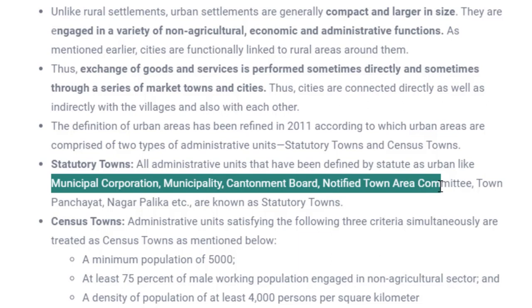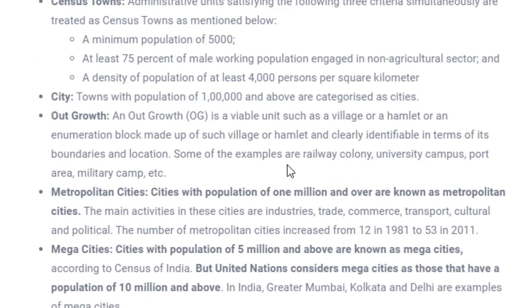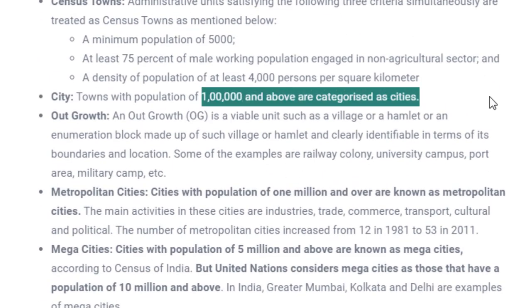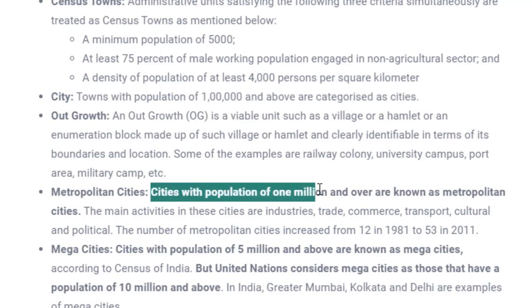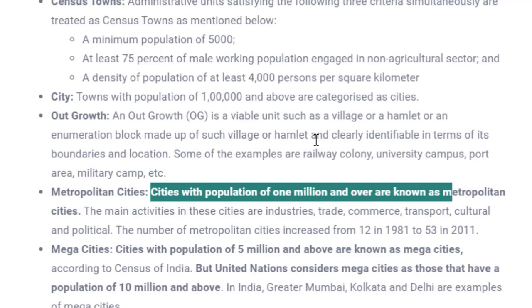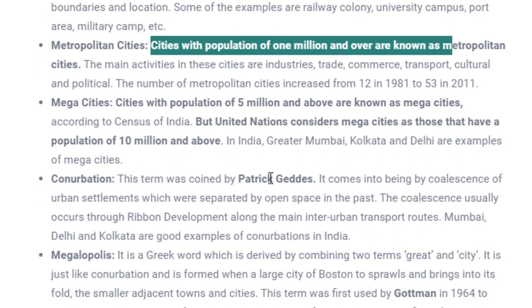So it totally depends upon the population and the kind of administration or work going on over there. Generally a city or town is dependent on the population. If the population of any place is more than 1 lakh, it would be called a city. Similarly it goes on with other places like metropolitan cities. Cities with a population of 1 million, that is 10 lakh people, would be termed metropolitan, whereas mega cities, with more than 5 million, that means 50 lakh people, will be termed mega cities.